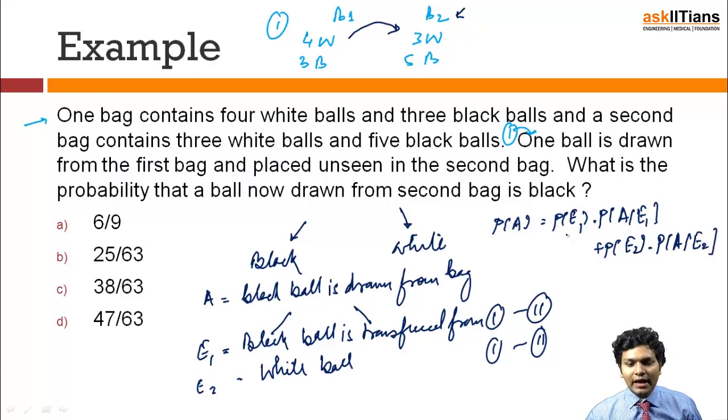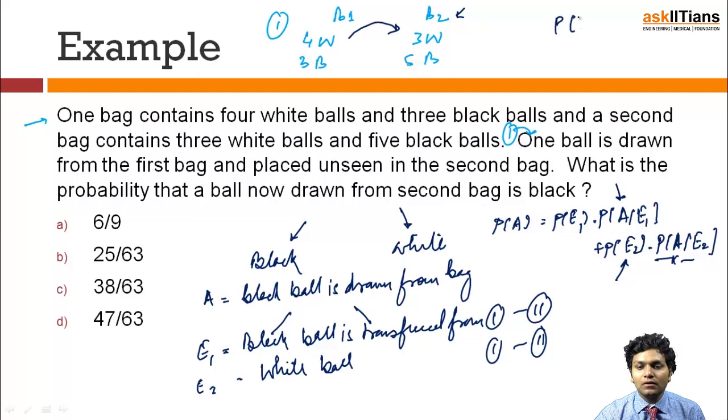So what is this? The first case is finding the probability of a black ball from the second bag given that the black ball was transferred. The second is the probability of a white ball from bag 1, and then the conditional probability of finding a black ball such that a white ball was transferred from bag 1 to 2. Now what will be the probability of E1?